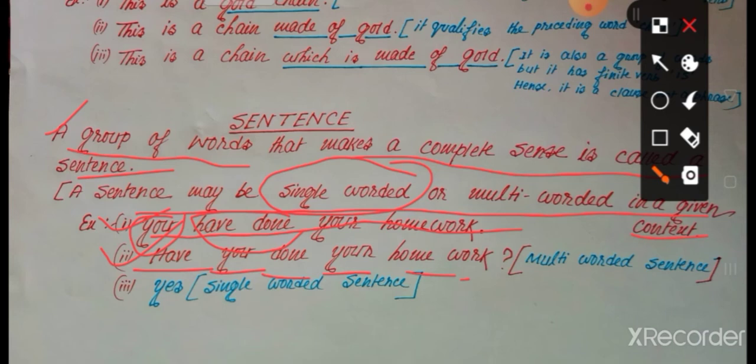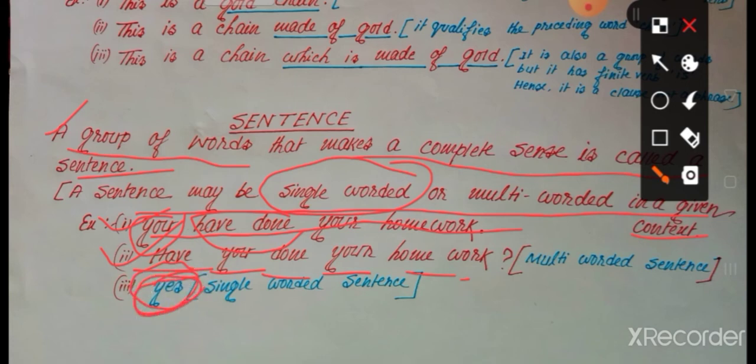Have you done your homework? So if someone asks you, have you done your homework? If you have done it, you say yes. So it is also a sentence, yes. But here it is not a group of words. It is not a multi-worded sentence, but its sense is complete, because if someone asks you, have you done your homework, you say yes. So yes is also a sentence.